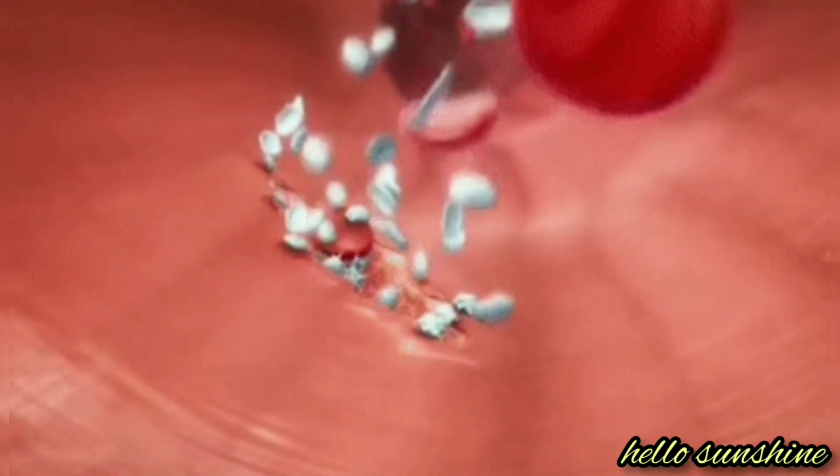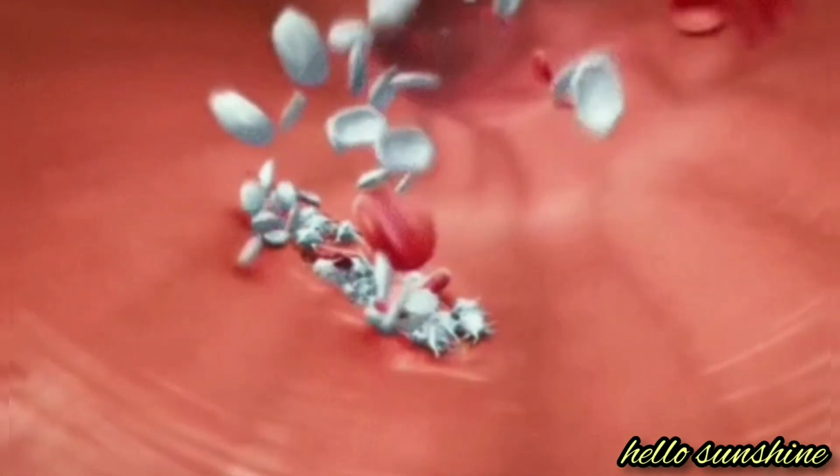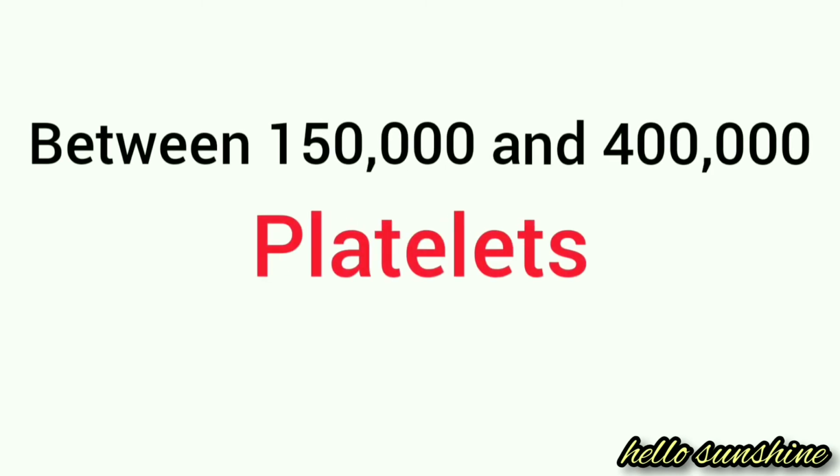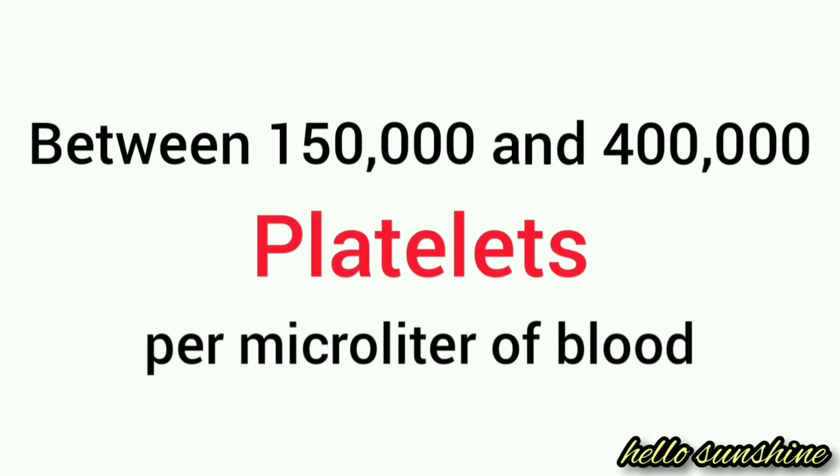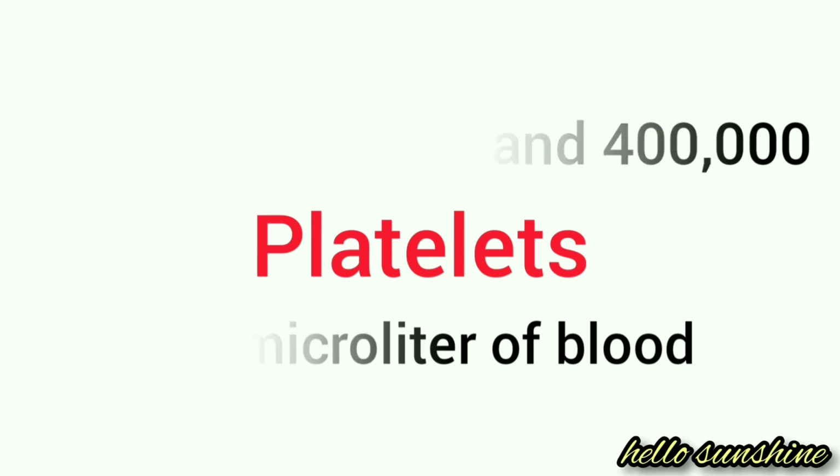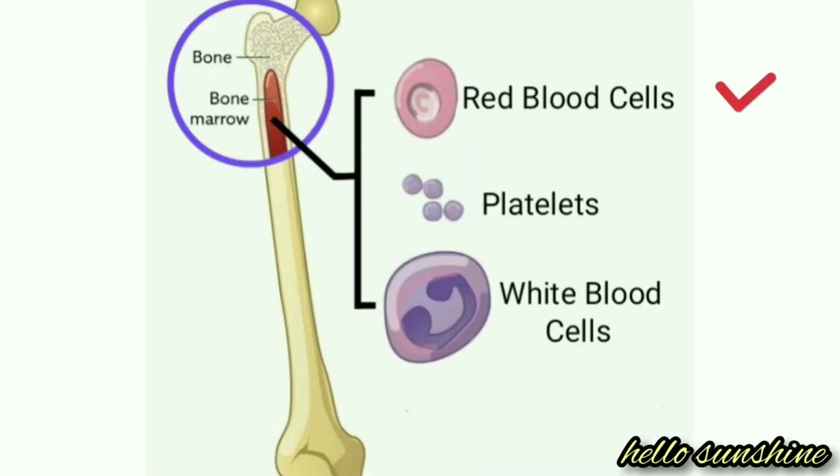These interact with clotting proteins to prevent or stop bleeding. There should be between 150,000 and 400,000 platelets per microliter of blood. Red blood cells, white blood cells and platelets are produced in bone marrow before entering the bloodstream.